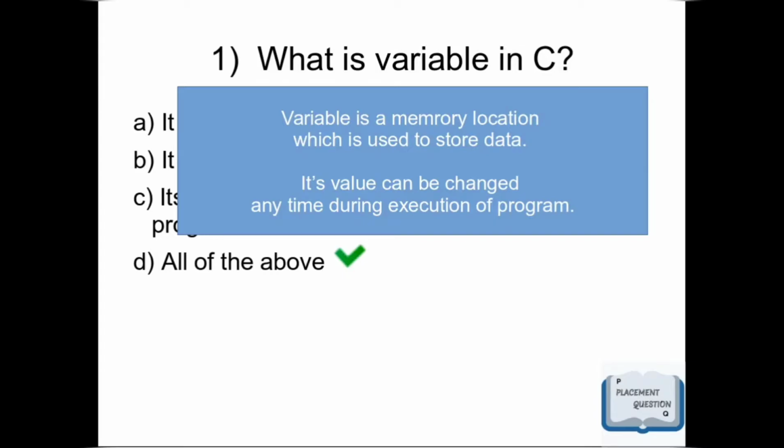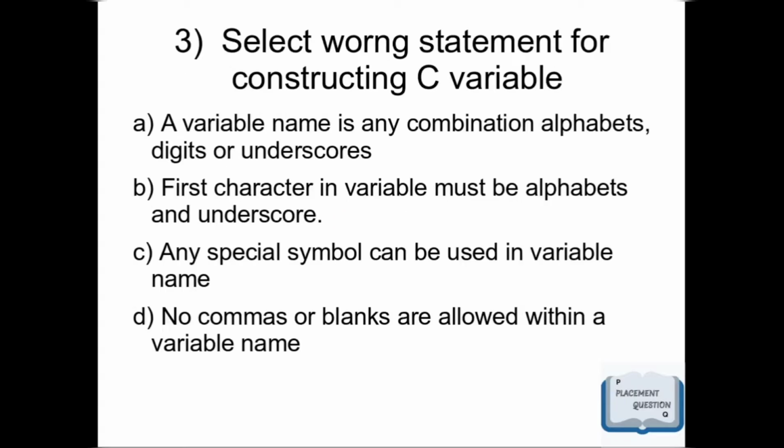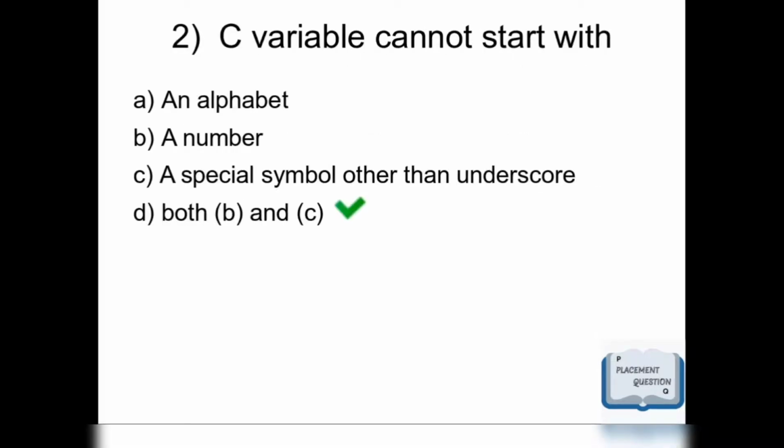Move on to the next question. C variable cannot start with. Option A is an alphabet, option B is a number, option C is a special symbol other than underscore. Option D is both option B and C. Correct answer is option D, both B and C. In a variable name, the first character must be an alphabet or underscore.